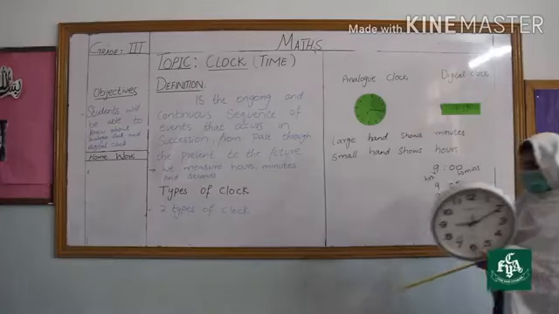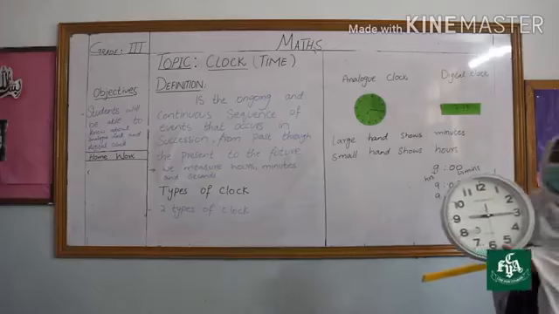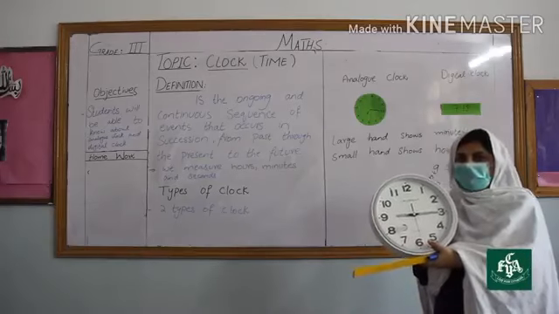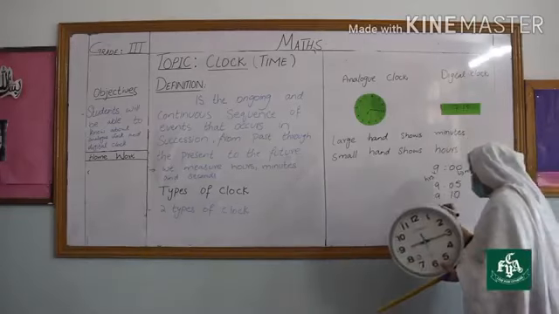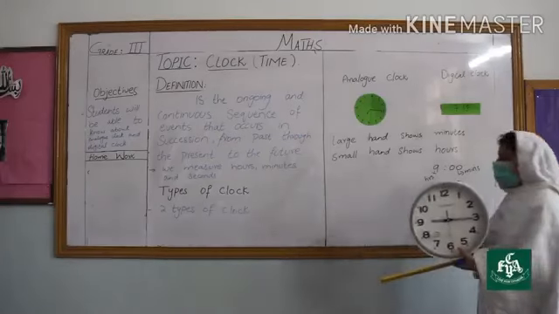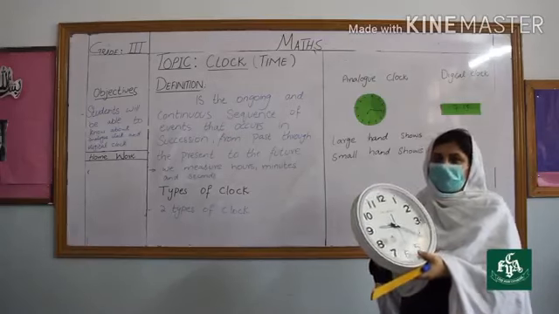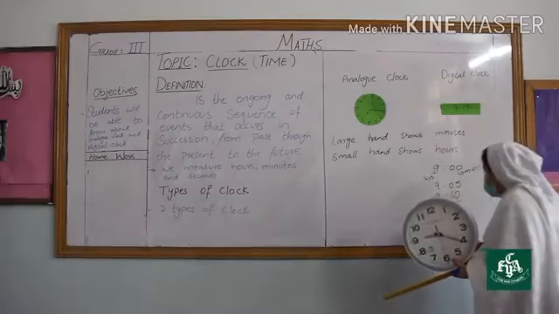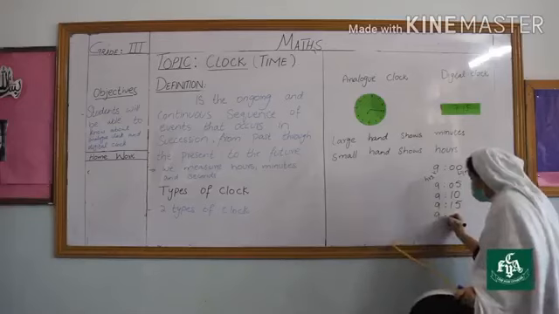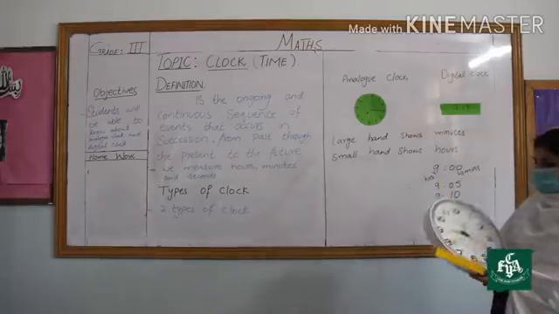9:10. If the minute hand moves from 2 to 3, the time is 9:15. If the minute hand moves from 3 to 4, the time is 9:20.